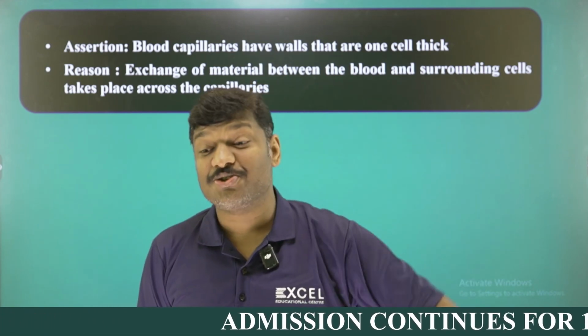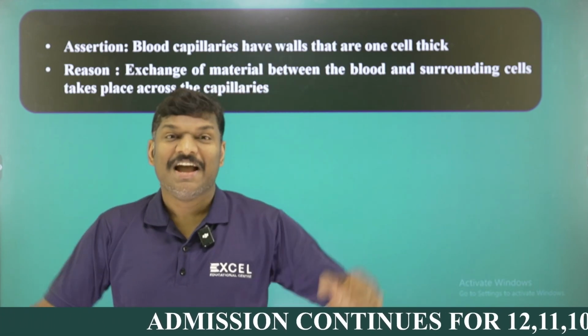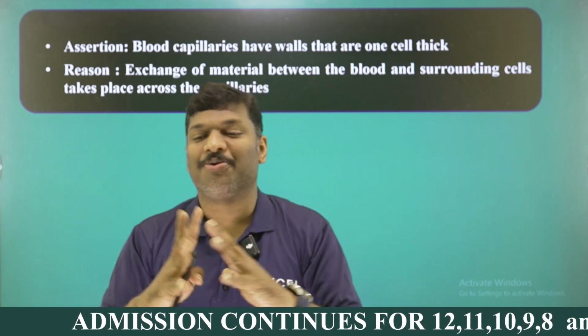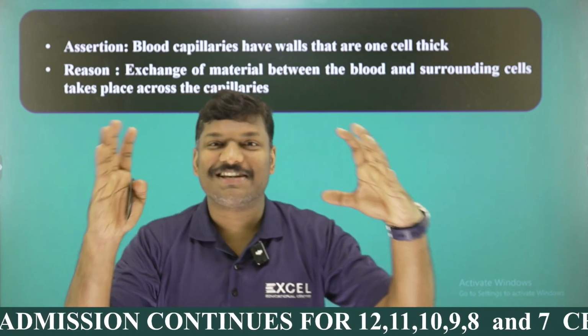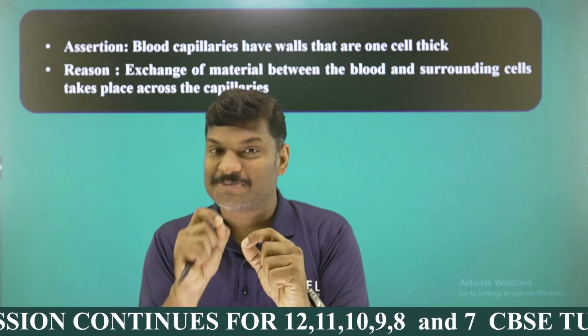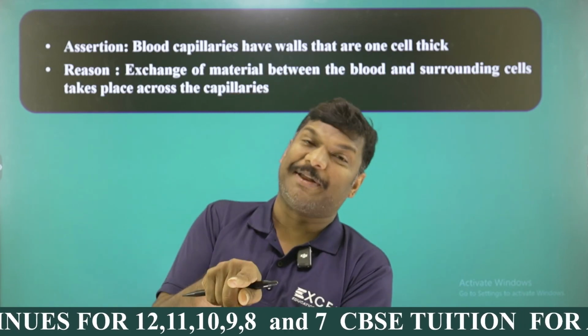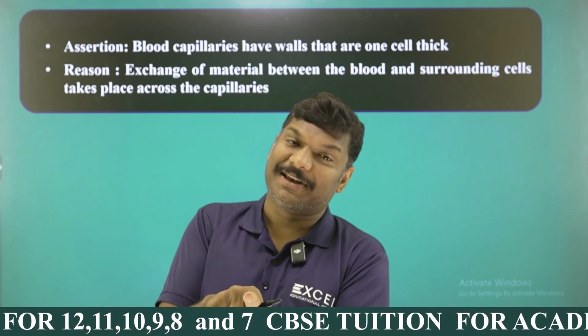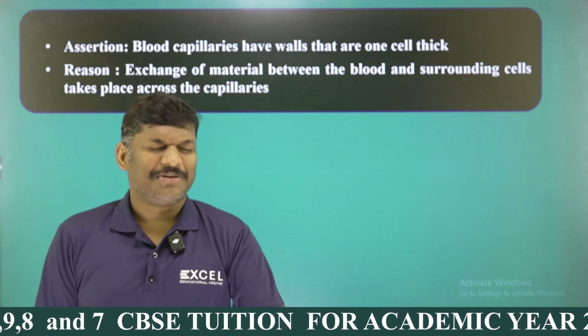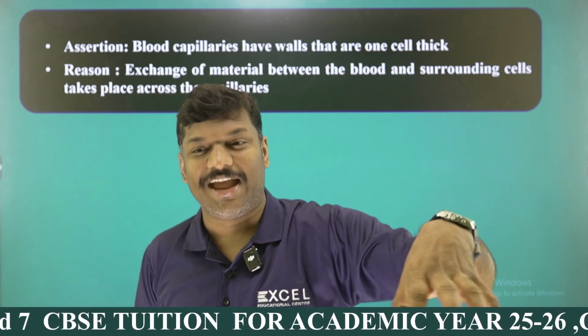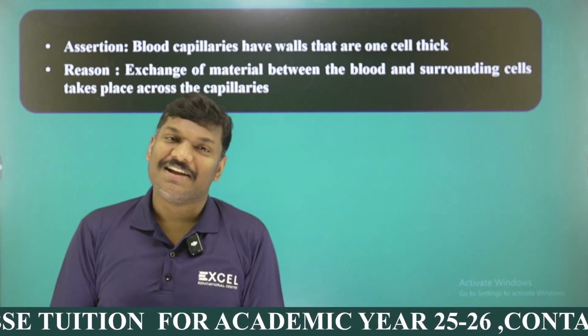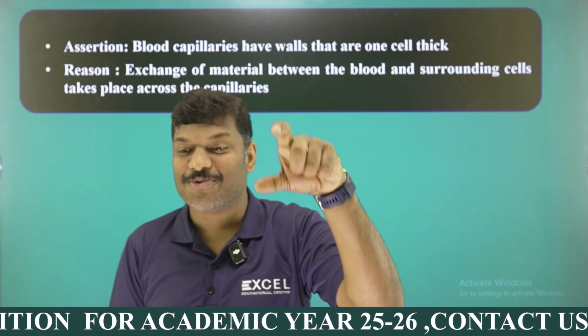But what are the first two, my dear students? Assertion and reason are correct. Oh my God, that's a problem, my dear student. Assertion and reason are correct means what? It is the responsibility of the student to recognize whether the reason is the correct explanation. If it is the correct explanation, it is A. If it is not the correct explanation, it is B. So that's why the students are confused with that one.